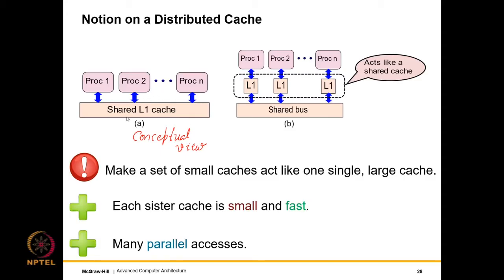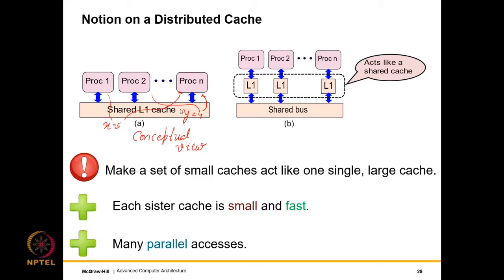They are sharing an L1 cache, which is also what we want conceptually, right? Such that I set X to 5 over here, this core sets it, and this core reads it. I set Y to 4, this core sets it, this core reads it. But then again, if I have such a large cache, it will require a large number of ports. Even if I do have banks, there will be a lot of bank conflicts.